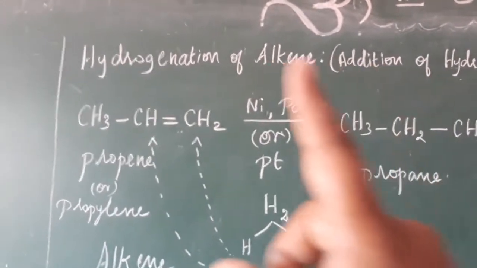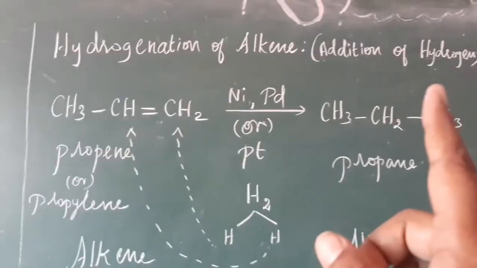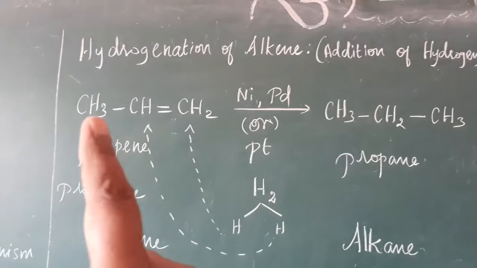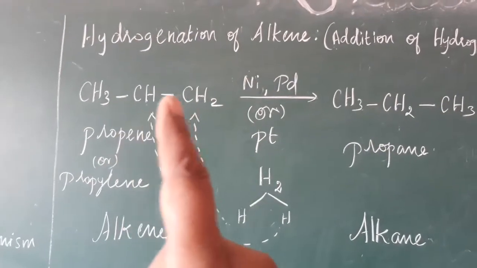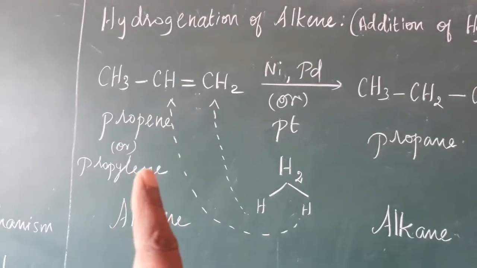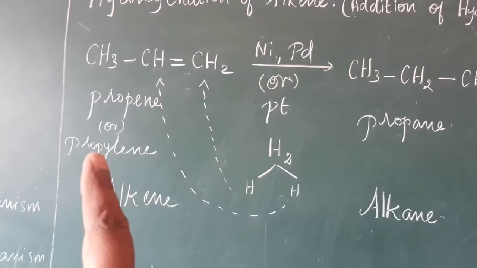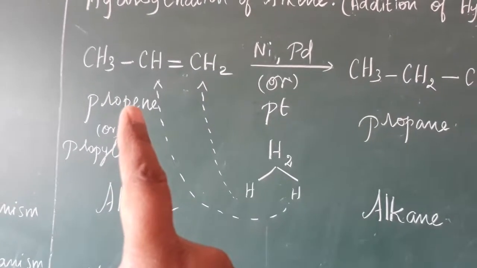Now we are going to see the addition of hydrogen. Addition of hydrogen is called hydrogenation. Now propene has three carbons, so 'prop', and a double bond, so propene, and the common name is propylene. 'Ylene' indicates that it contains a double bond. Propylene is the common name, propene is the IUPAC name.